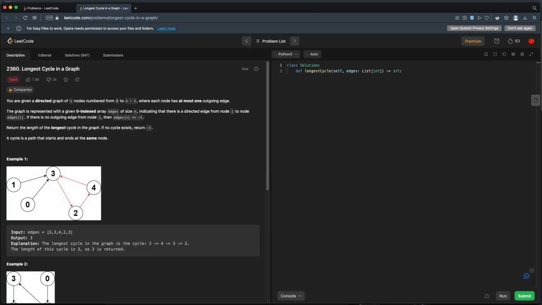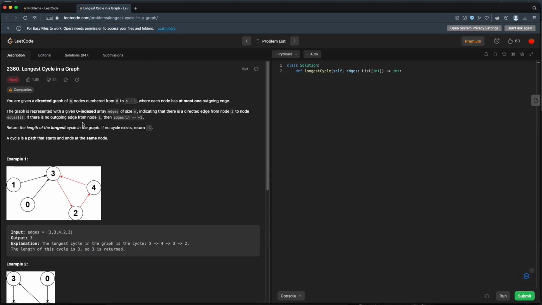Today we're doing LeetCode problem 2360, longest cycle in a graph. This is a hard problem. You're given a directed graph of n nodes numbered from 0 to n minus 1, where each node has at most one outgoing edge. The graph is represented with a given zero-indexed array edges of size n, indicating that there is a directed edge from node i to the node at edges[i].